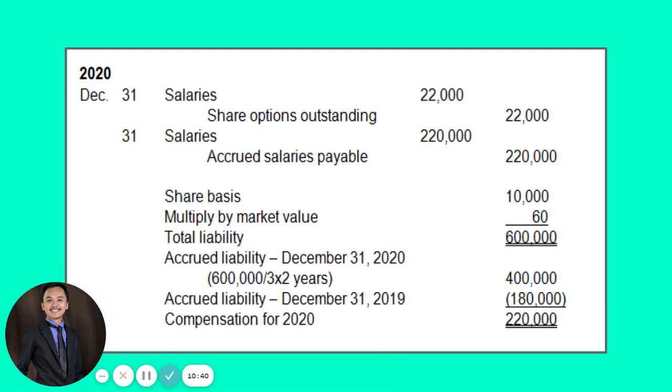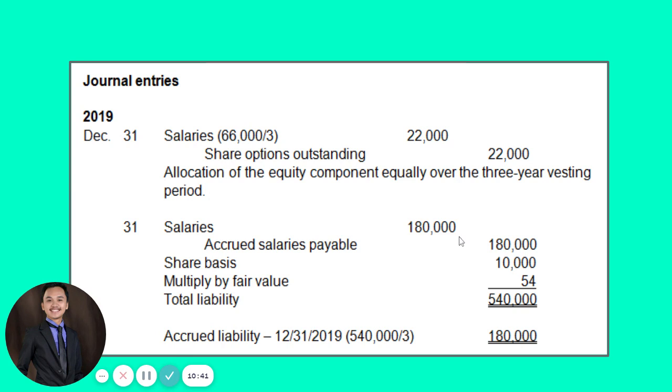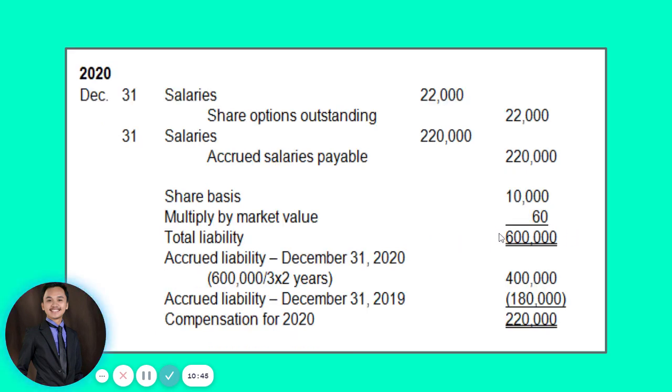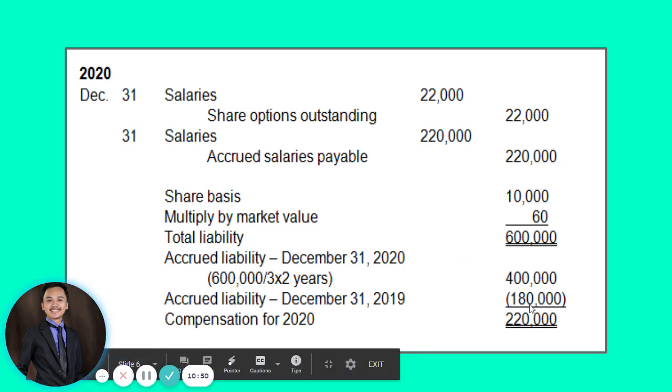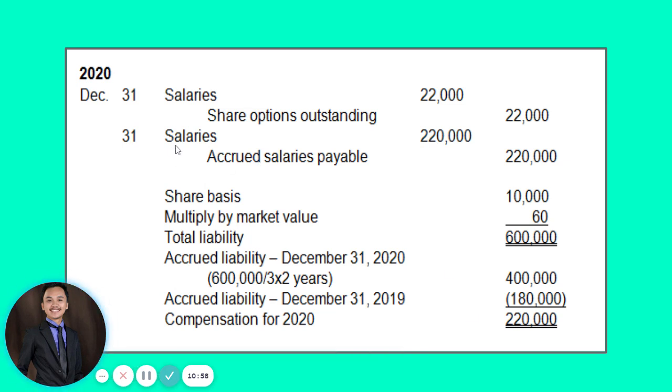But take note again that last year, 2019, we were able to recognize already 180,000 of it. So therefore, in this year, 2020, 400,000 minus 180,000, we will be recognizing accrued salaries payable of only 220,000. Okay? So debit to salaries expense, credit to accrued salaries payable.